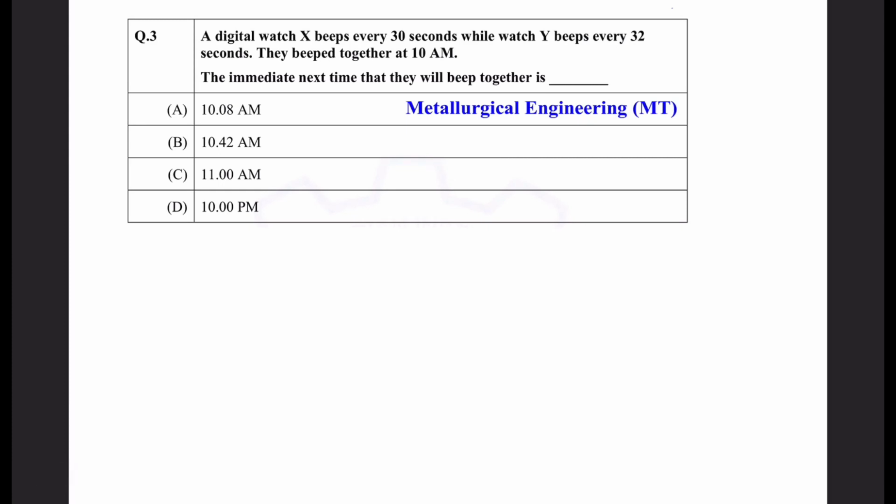Okay, we have 2 watches, right? And the names of the watches are X and Y. According to the question, X beeps every 30 seconds, and Y beeps every 32 seconds. They beep together at 10 a.m. The question is the immediate next time they will beep together. So here the beeping time period of X, I am writing here TX, is 30 seconds, and the beeping time period of clock Y, TY, is 32 seconds, right?